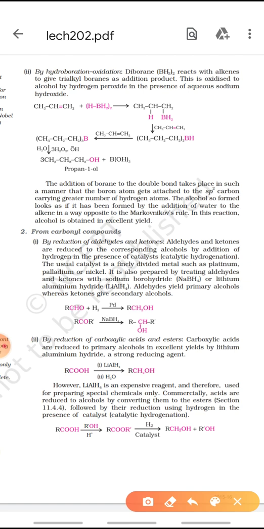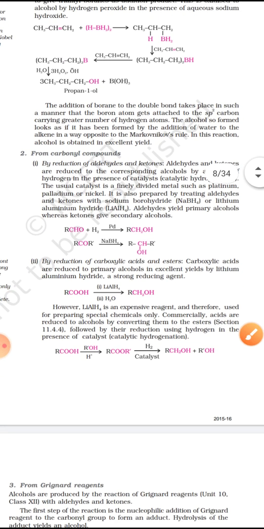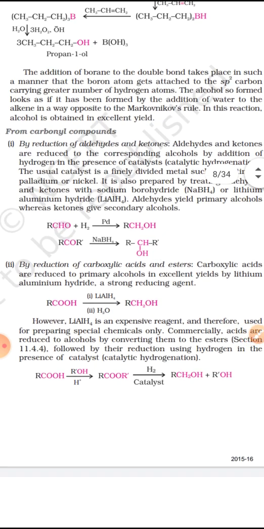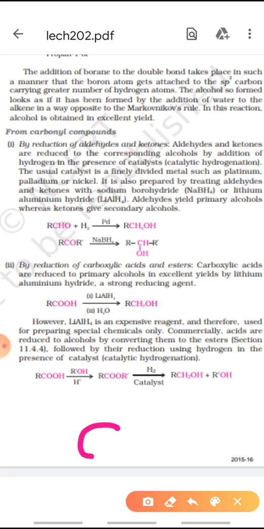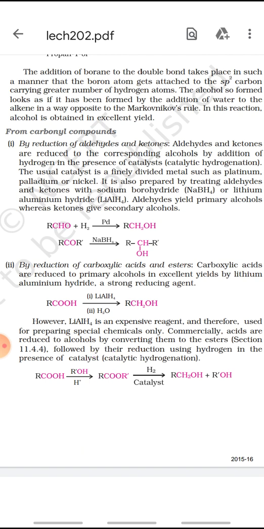Now, the next method that can be used for the preparation of alcohols is from the carbonyl compounds. Now, what are carbonyl compounds? Carbonyl compounds are the compounds which contain this C double bond O group. Which functional groups contain this group? Aldehydes, ketones and carboxylic acids, esters also you can say. So, the first method is by the reduction of aldehydes and ketones.